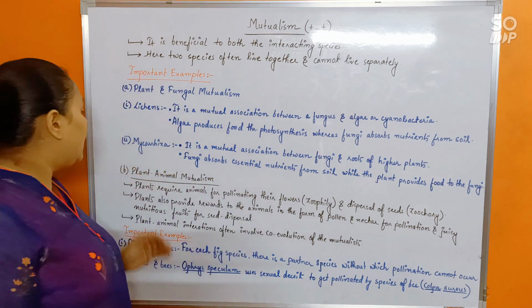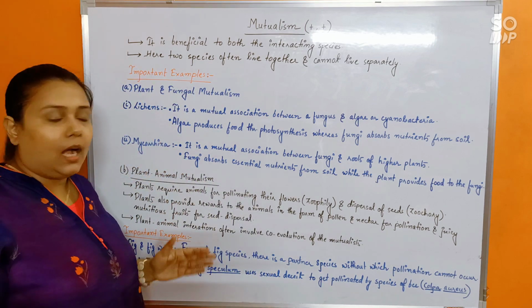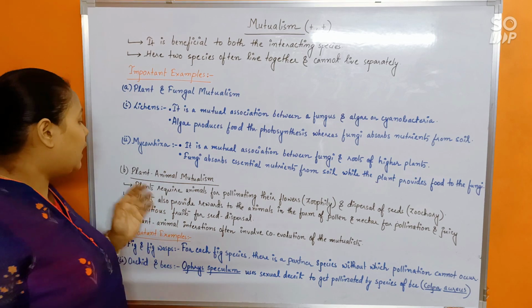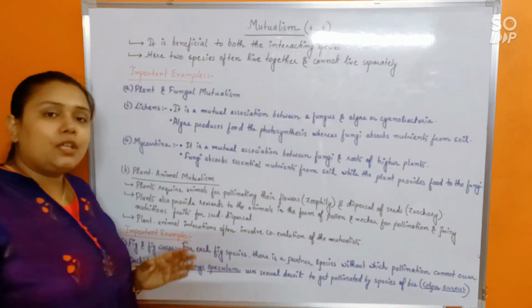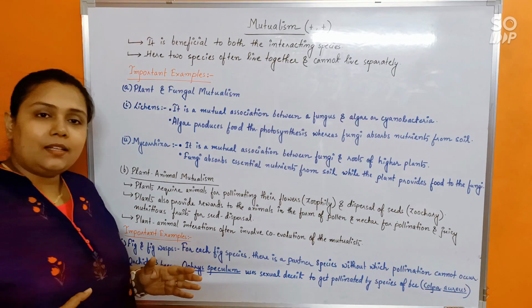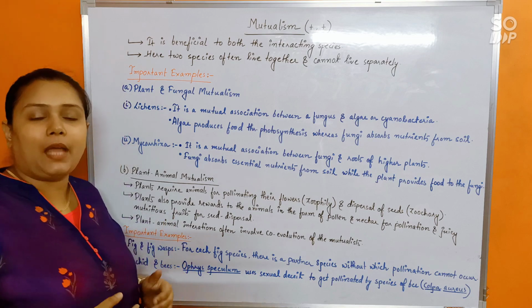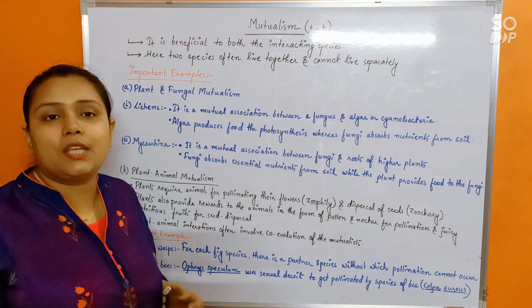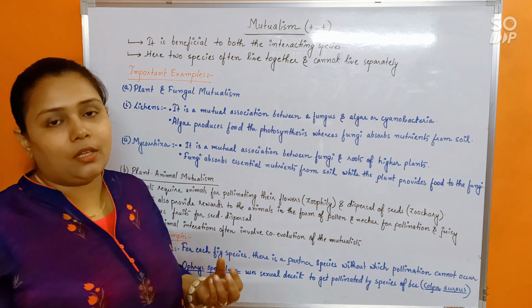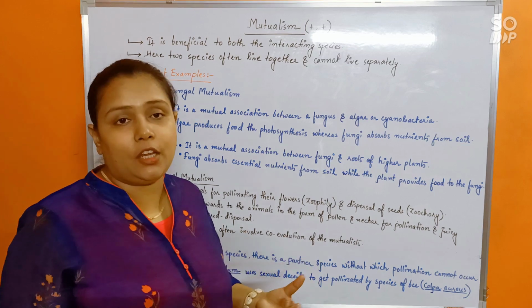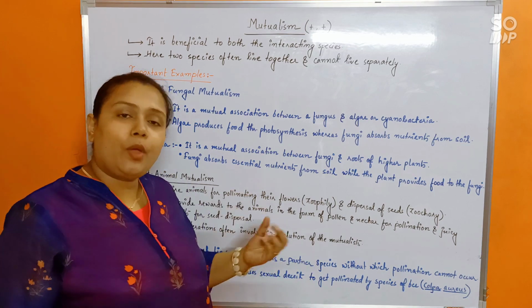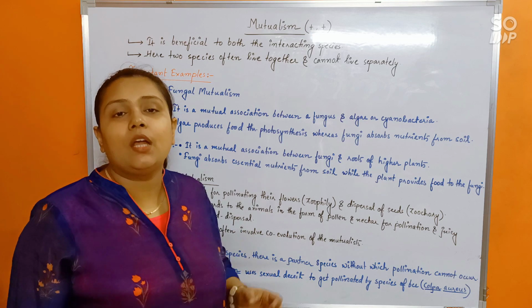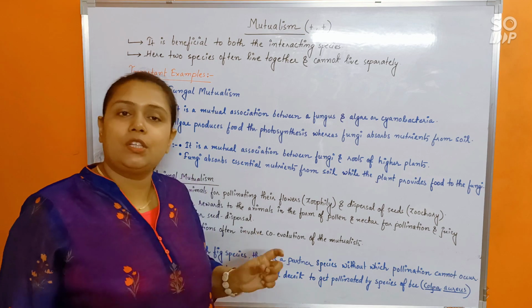Next, plant-animal mutualism. After the plant and fungi association, let's see a few important facts regarding plant-animal mutualism. So now, first thing, what kind of help can plants extract from the animals? The first thing that comes to your mind would be pollination and of course seed dispersal, isn't it? So pollination, the plants being helped by the animals in pollination, would be known as zoophily, whereas in case they help in seed dispersal, that would be referred to as zoochory. Do remember these important terminologies.